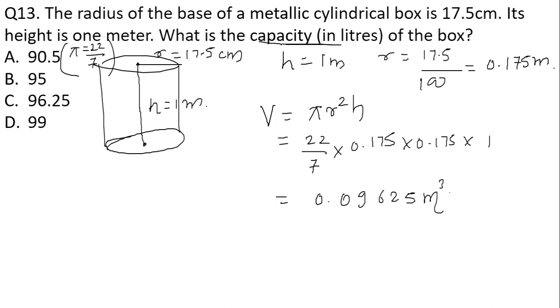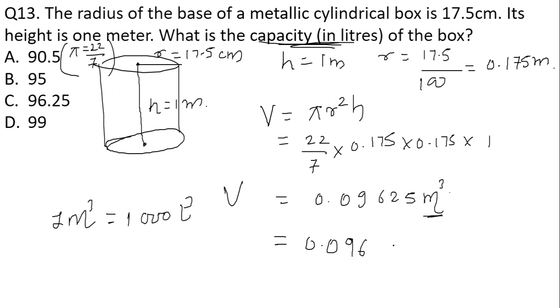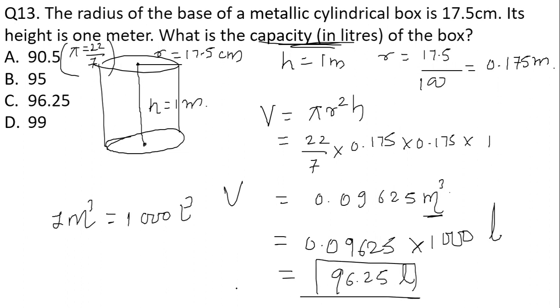We have to find the capacity in liter, and we know that 1 meter cube is equal to 1000 liters. So 0.09625 into 1000 will give me 96.25 liter. So the correct answer for the given question is option number C.